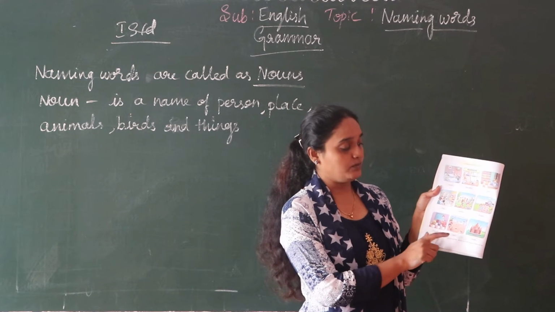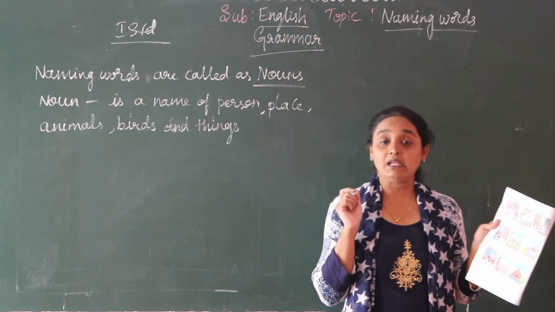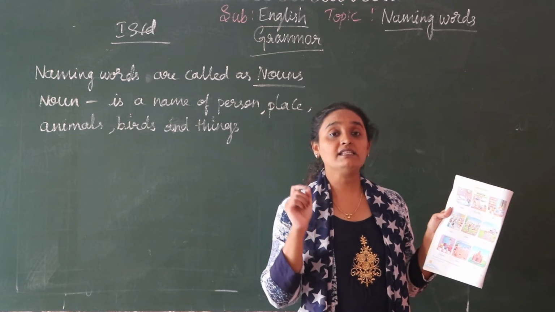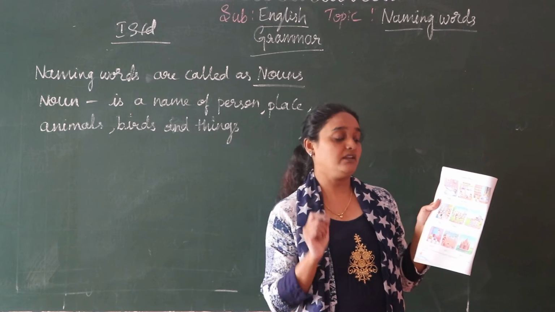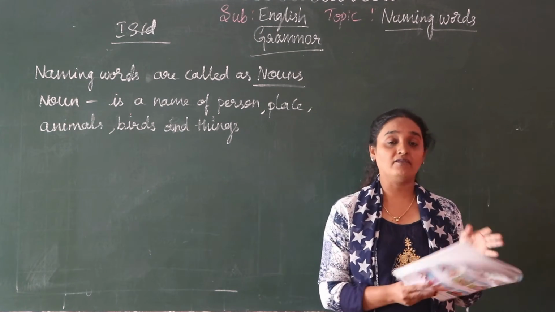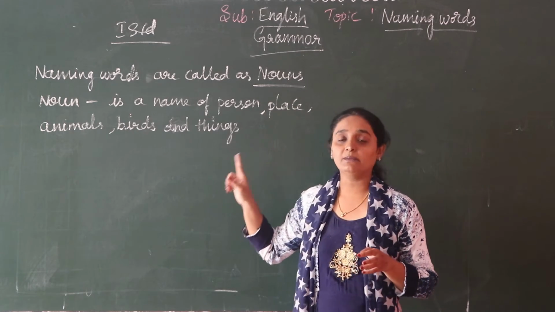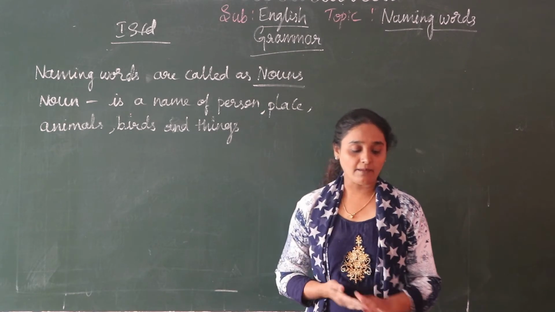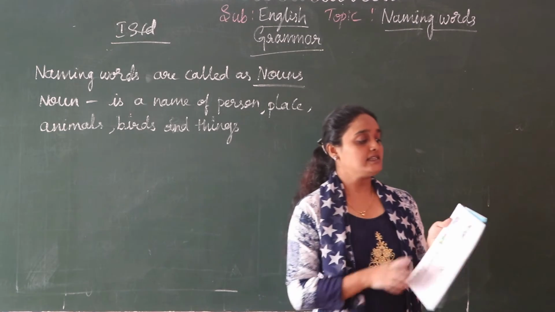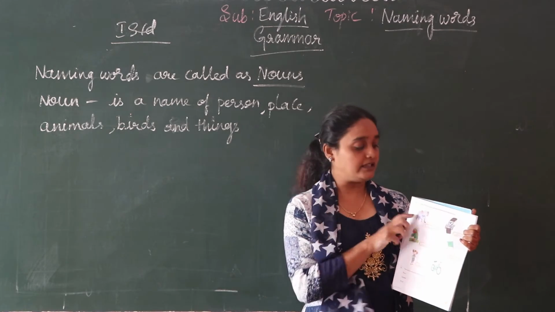So here classroom, beach, temple, all these are what? Names of places. That is naming words. That is names of places. Okay children? So here we have learned today about the noun. That is the person, place, animal, birds or thing. Next I am going to do the exercises for you. It is very easy. See, look at the picture given below. Write their names.